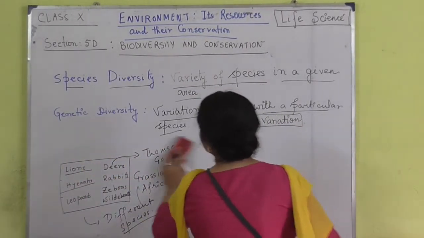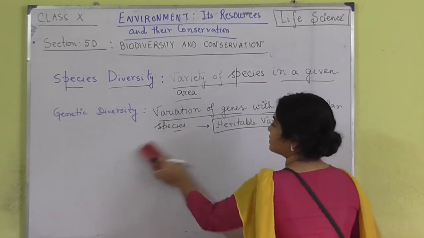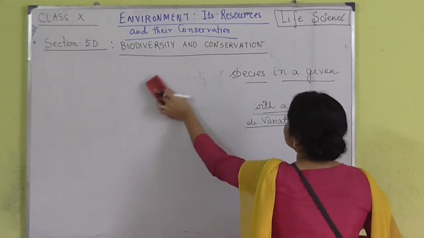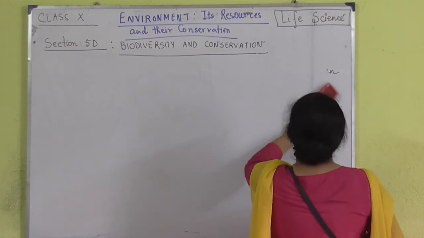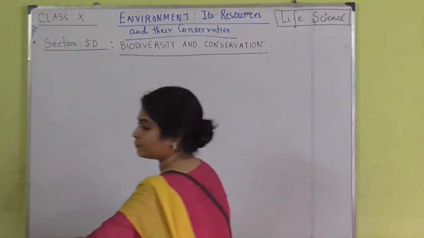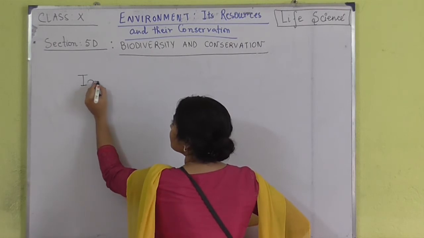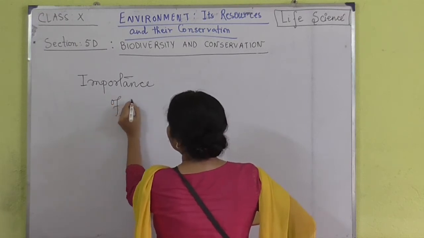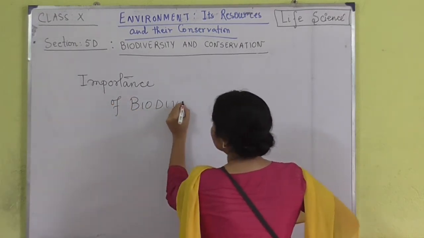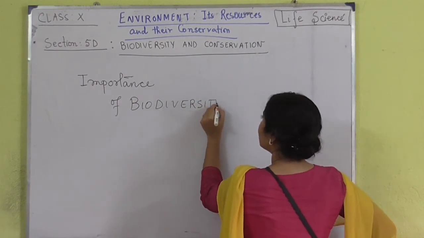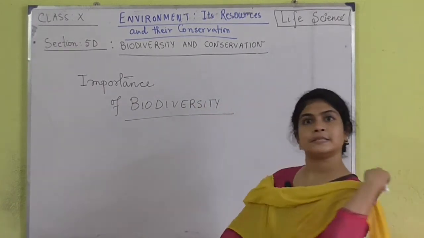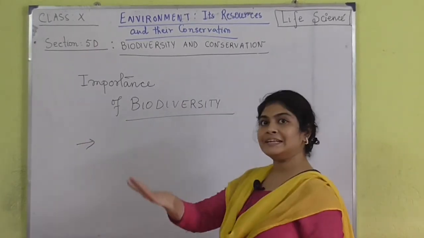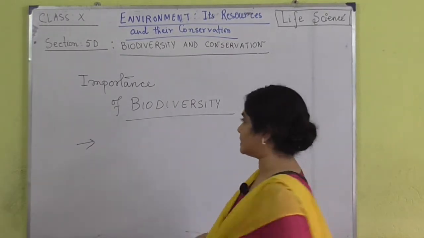Now, we are going to talk about the importance of biodiversity. Before I get into the threats to biodiversity, we have to understand why biodiversity is important. Now, why is biodiversity important? The very first point that comes to our mind is to maintain the balance in the ecosystem.